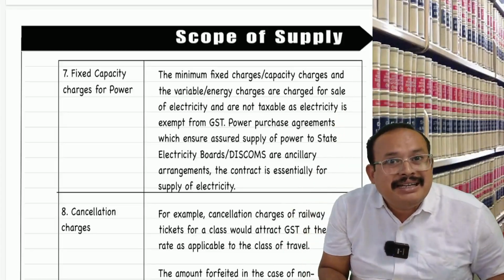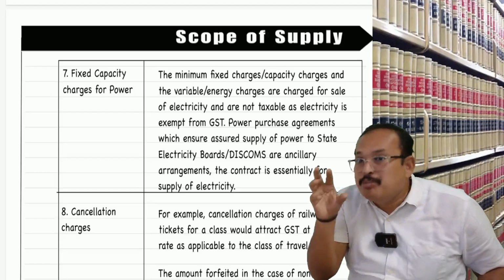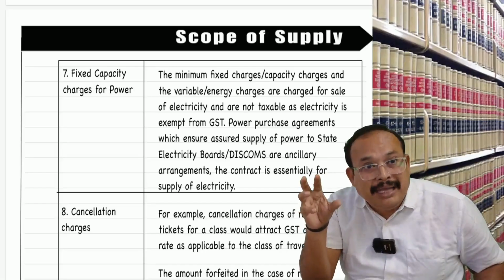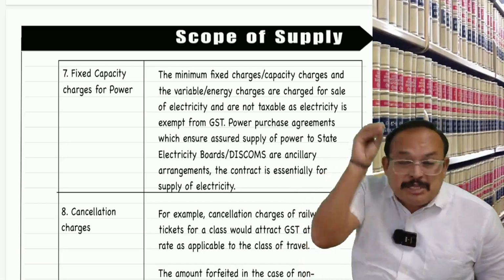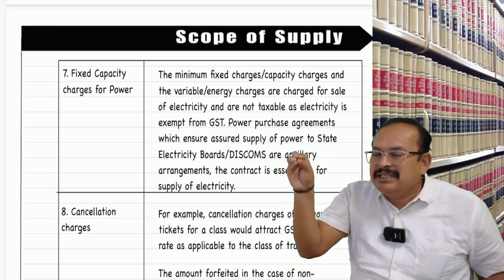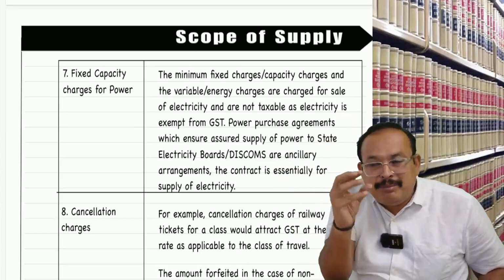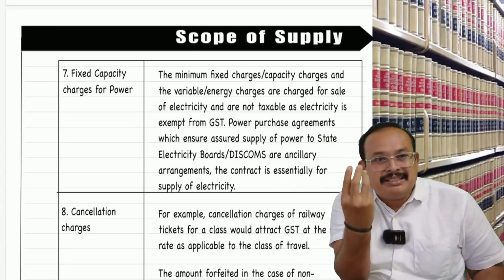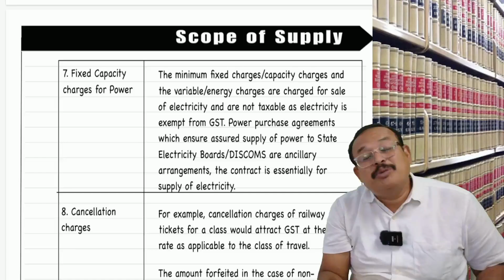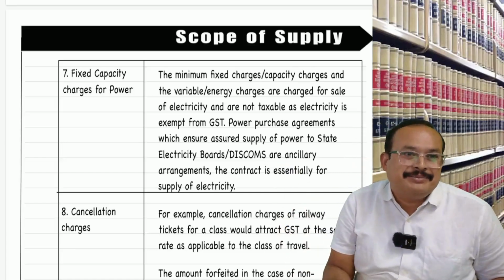Payment without reciprocity is equal to what? Payment. Payment with reciprocity is equal to what? Consideration. As long as a payment is only a payment, not a consideration, no GST. Payment should be in the mode of consideration, then only GST attracts. That step has been taken further by the CBIC in this given case.